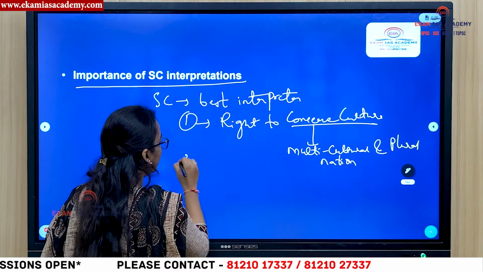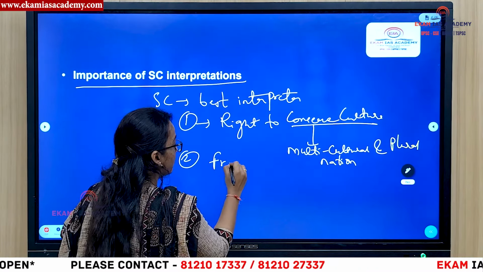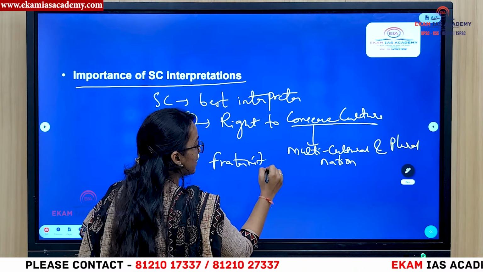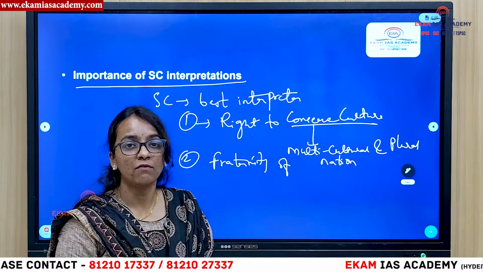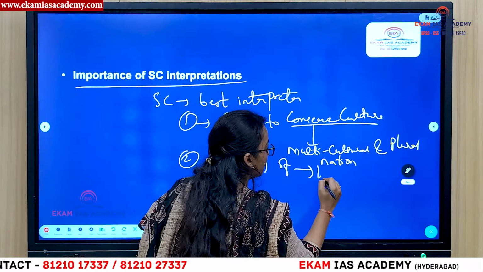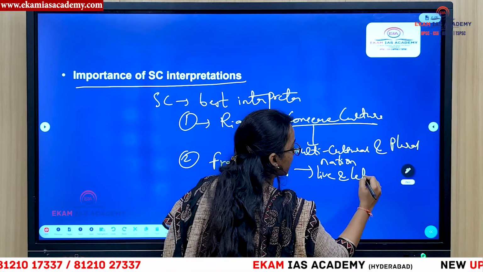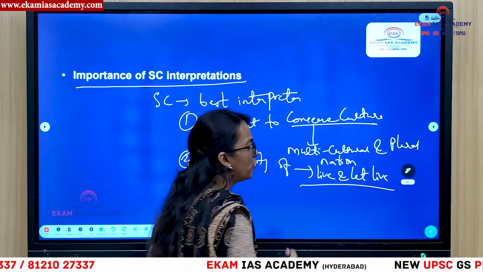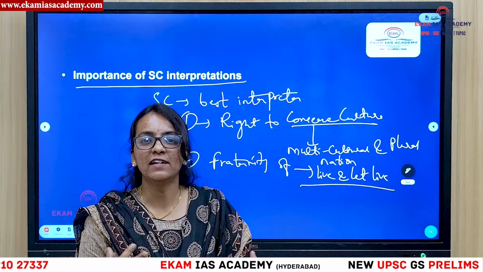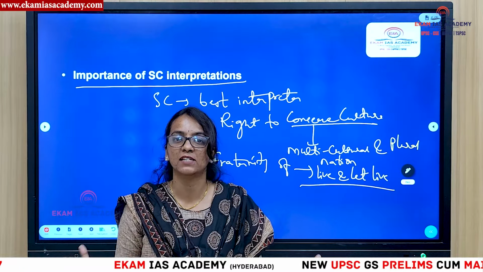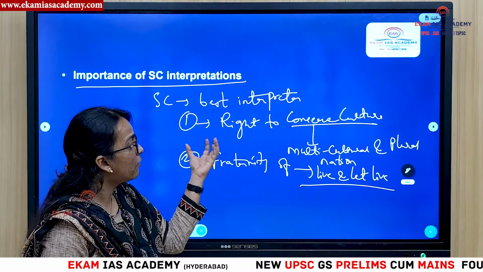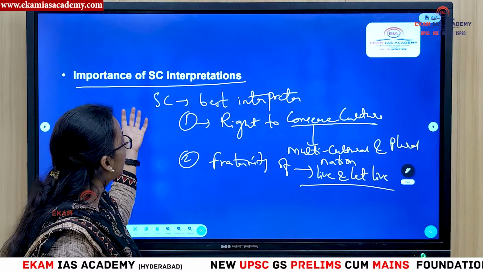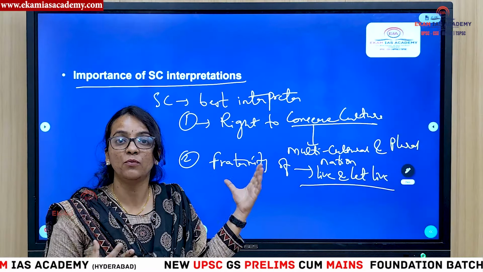The important word in the preamble is fraternity. Fraternity of the Constitution. We should live and let live. Brotherhood. You need to have that brotherhood among various people, various ethnicities, various communities. So this is why I'm discussing in a separate slide that the Constitution is a living document.